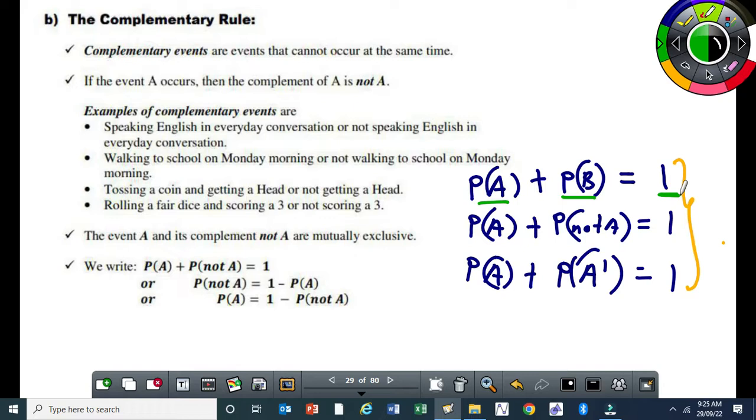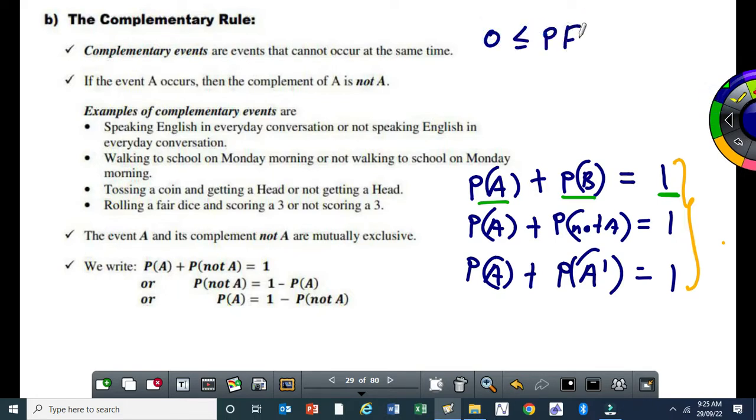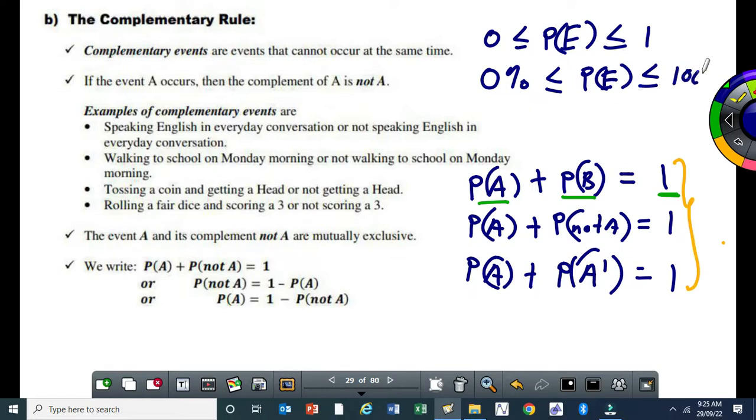Remember, I wrote this yesterday: the probability of any event lies between 0 and 1, isn't it? If you write it as a percentage, the probability also lies between 0% and 100%. But when you do calculations, you don't have to convert every time a probability to a percentage.